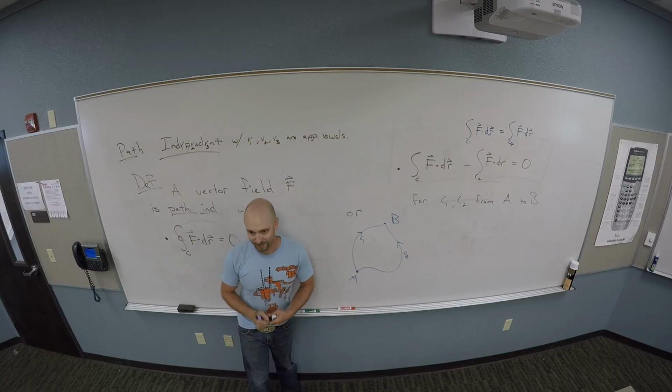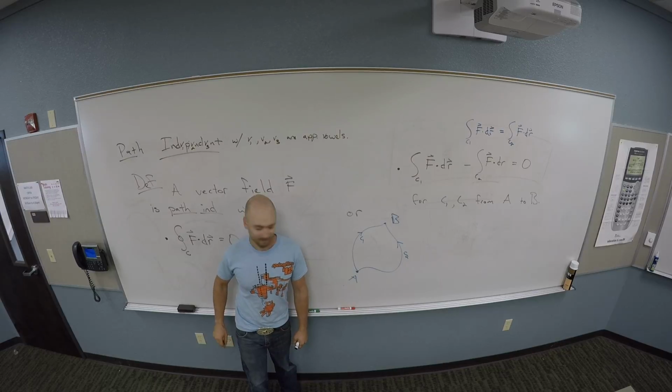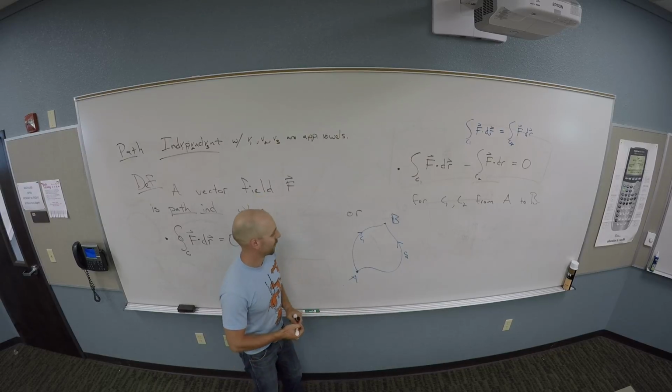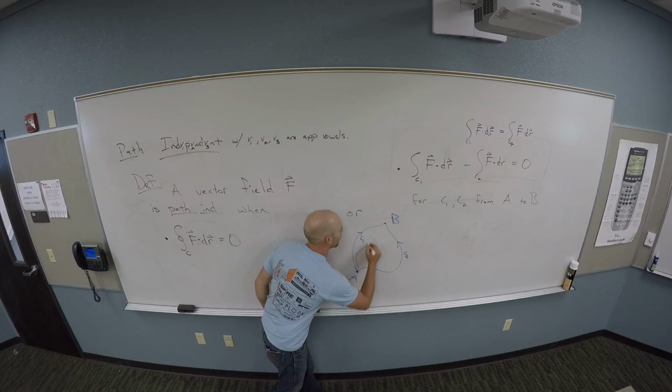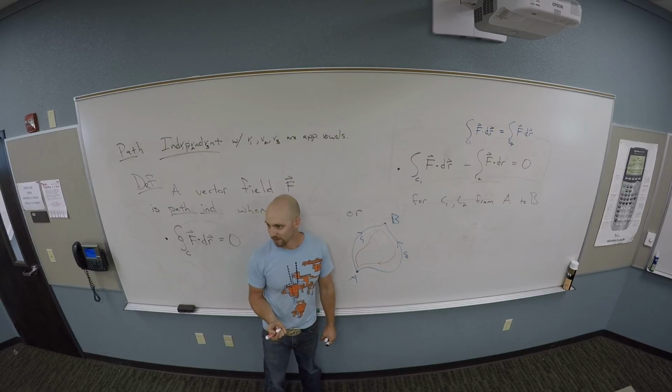Where's the loop that I can make out of C1 and C2? A to B through C1, then B to A through C2. Yeah, perfect. This business, right? You guys see that?